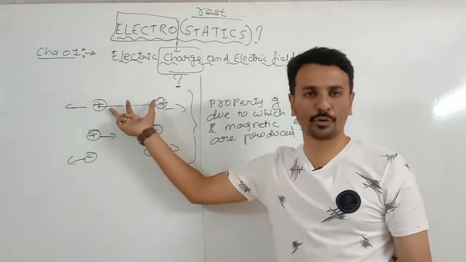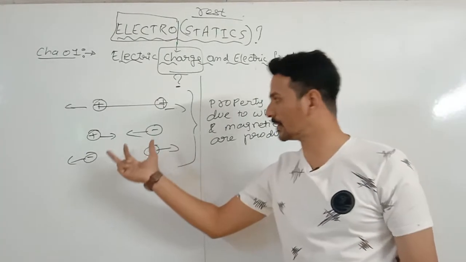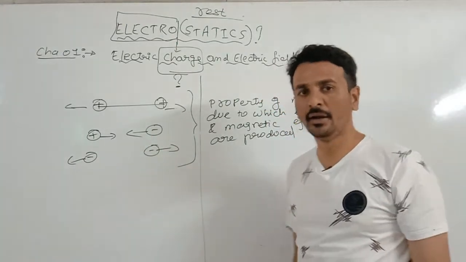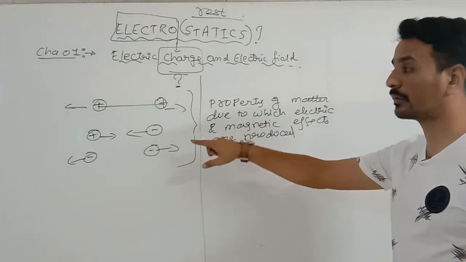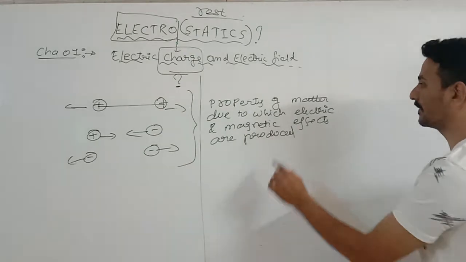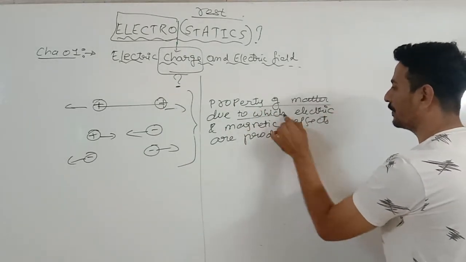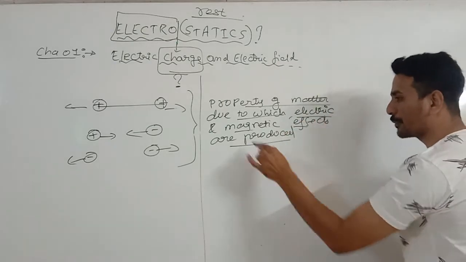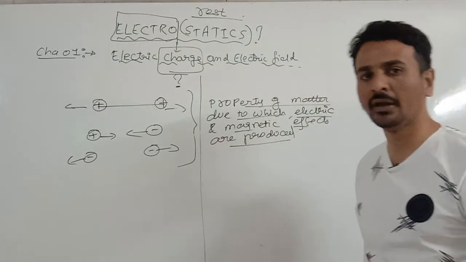You said that two positive charges will repel each other, two negative charges will repel each other, positive and negative will attract each other, right? So this is all because of charge. Now, how magnetic effects are produced, that we will discuss later on.